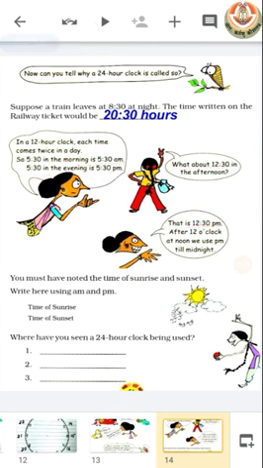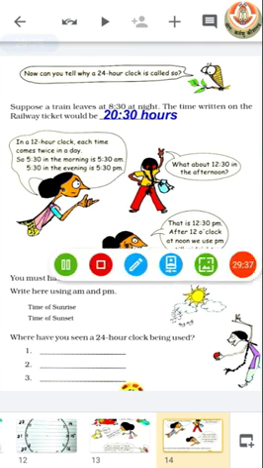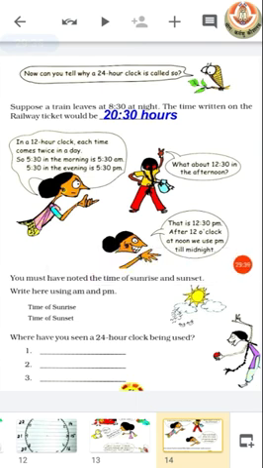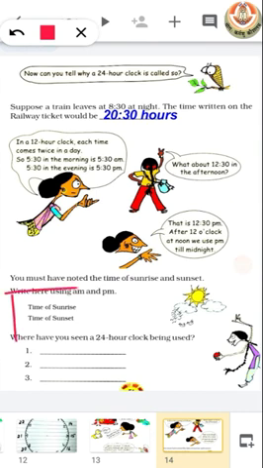Now, there are a few questions for you. They are activity based. In this, you have to write the time of sunrise and sunset. Now, the next question is, have you seen a 24-hour clock being used?